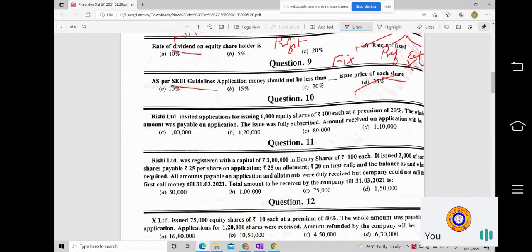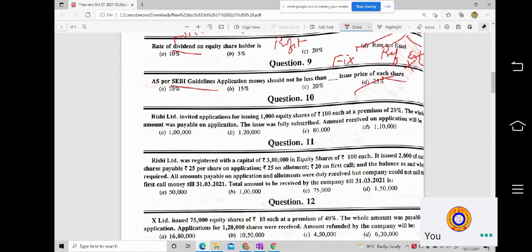That means application money should be what value from the face value of the share, then allotment should be how much, and call money. If there are three calls, how much should be for the first call, second call, third call. Like that, there are some guidelines issued by SEBI. According to those guidelines, 25 percentage will be allocated for the application money.